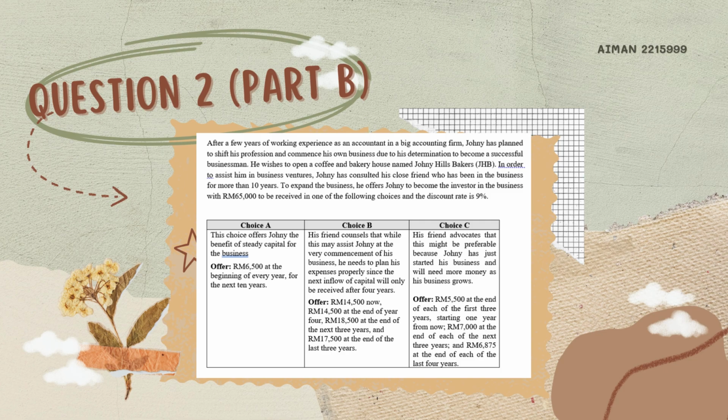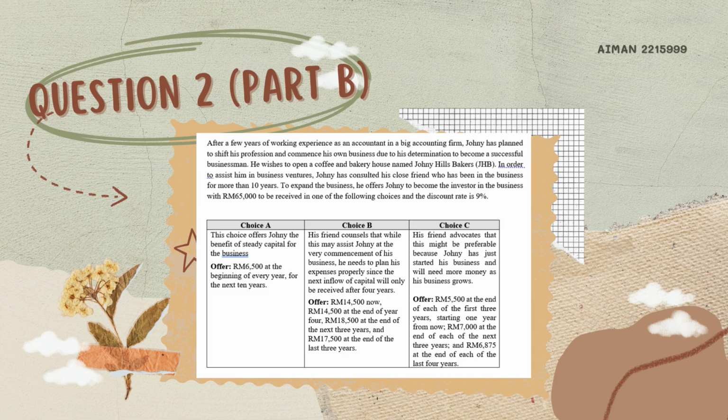To assist him in business ventures, Johnny has consulted his close friend who has been in the business for more than 10 years. To expand the business, he offers Johnny to become the investor in the business with 65,000 to be received in one of the following choices, and the discount rate is 9%.